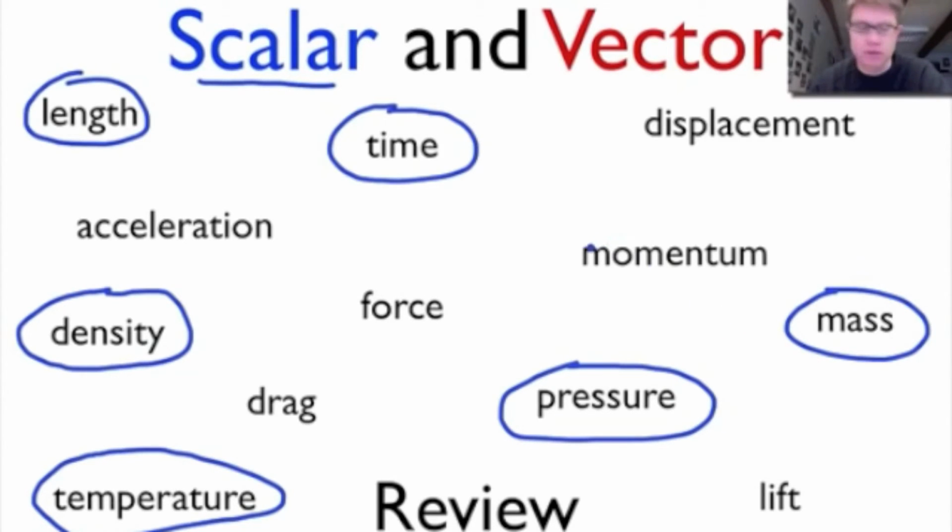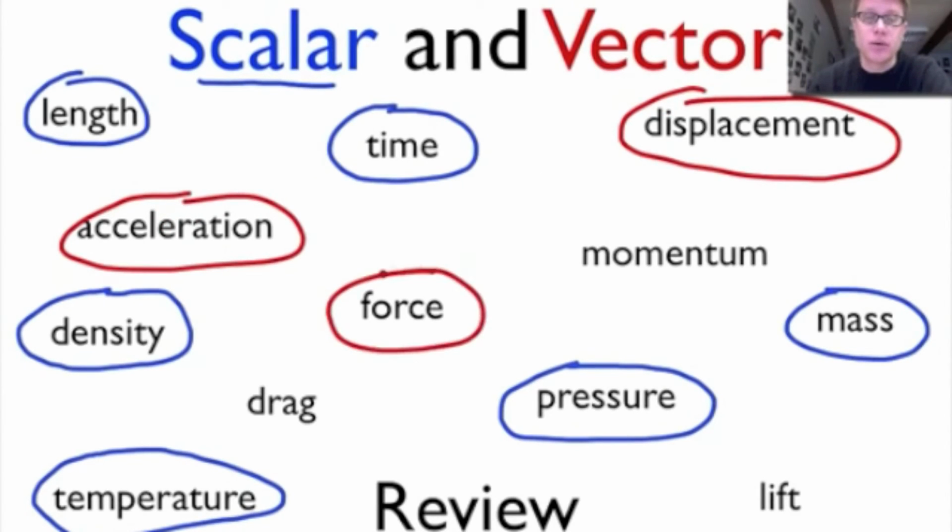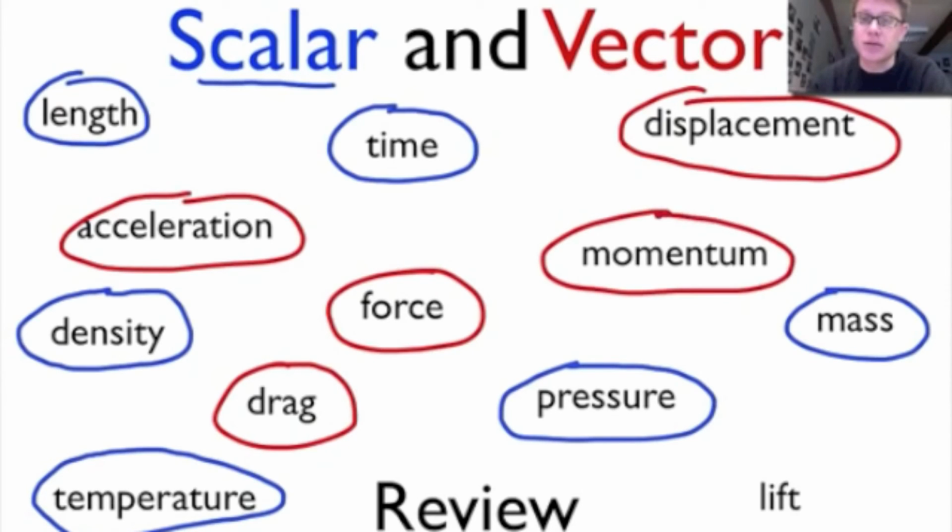Let's see if I'm missing any here. No, I think this would be good, so let's change color for a second. Displacement is how far you move from a location, and that's in a direction. So we call that a vector quantity. Acceleration I mentioned before. Force is going to be a vector, and we'll do these force diagrams, which are really fun, later in the year. Drag is something slowing you down. If you're a car, it's what's slowing you down in the opposite direction of your movement. So the direction is important. Momentum is a product of velocity and the mass of an object, and lift we get from, like, an airplane wing. That would be a vector quantity because it's in a direction.